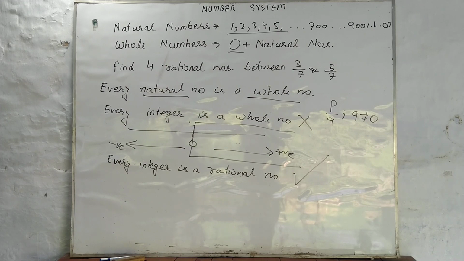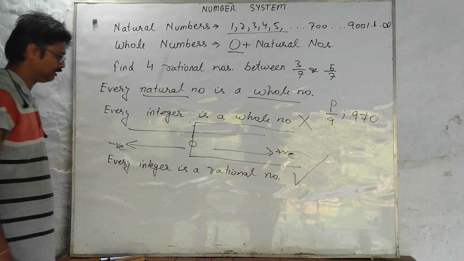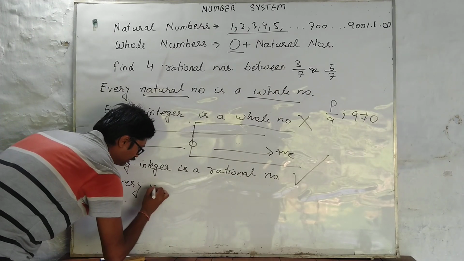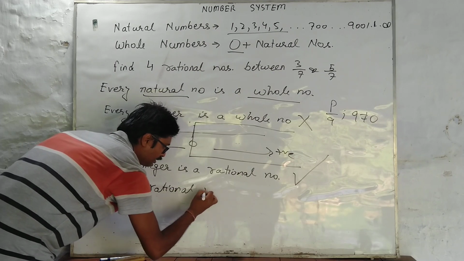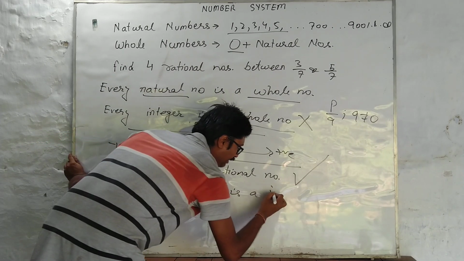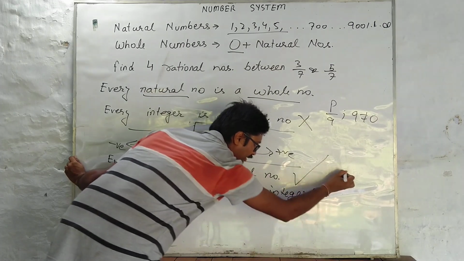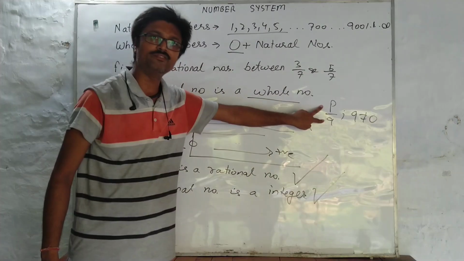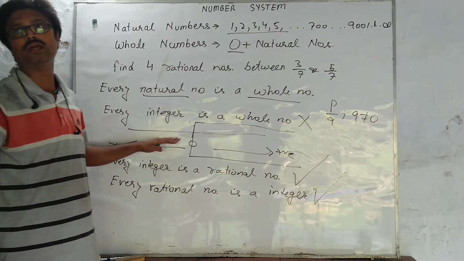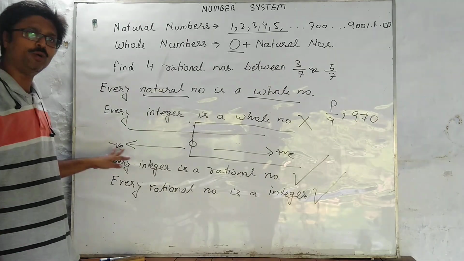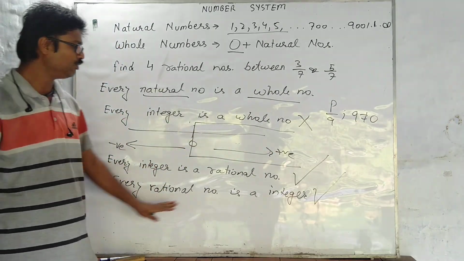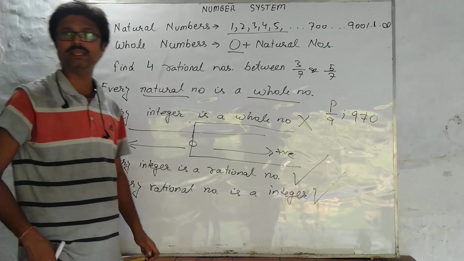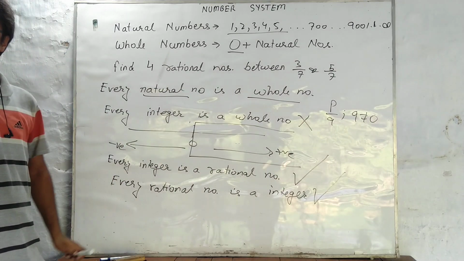Every rational number is an integer? Yes. Why? Because every rational number is in the form of p by q. Everything which is in the form of p by q can be represented on the number line, irrespective of the sign. Whether it is positive or negative, if it is rational then we can show it on the number line. That's the idea. Yes. Any other? Nice sir. I think the first exercise shall be over.